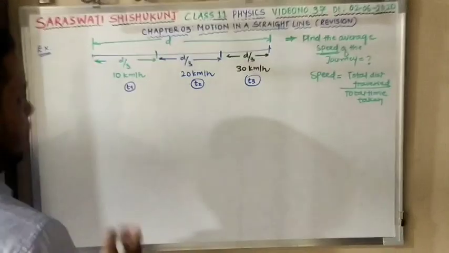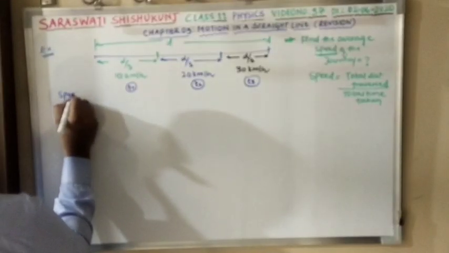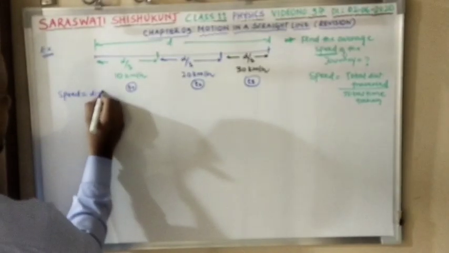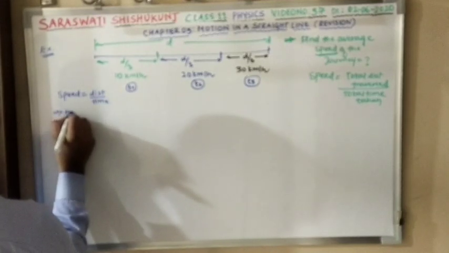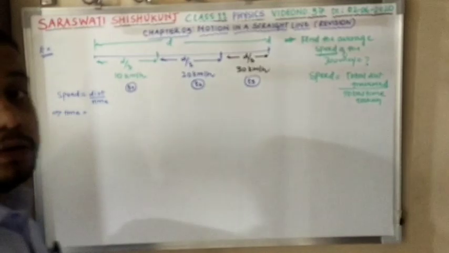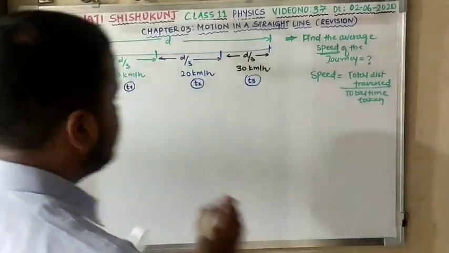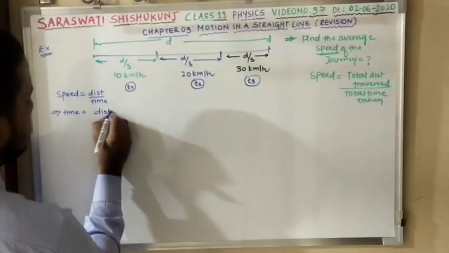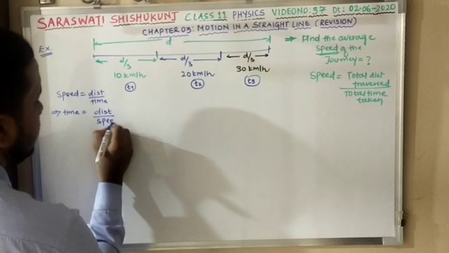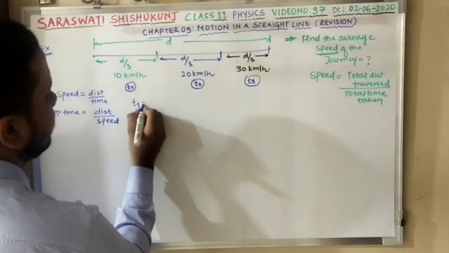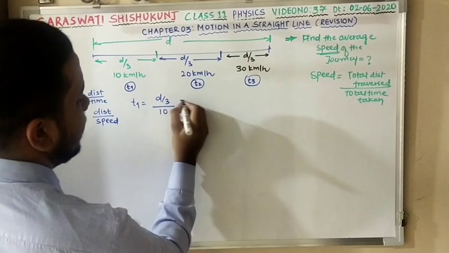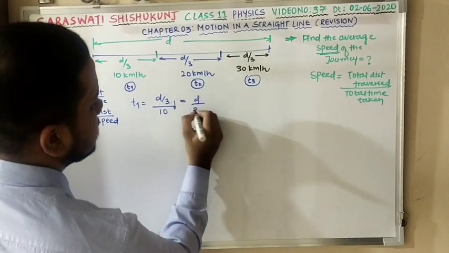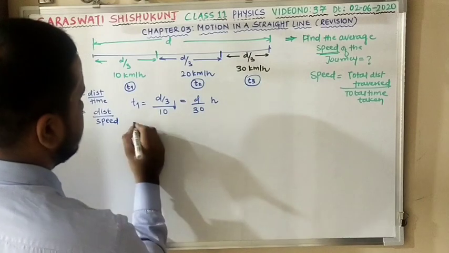Now, speed is equal to distance upon time, that everybody knows. From here, time is equal to distance upon speed. So for the first time interval, T1 is equal to distance D by 3 divided by speed 10. This 3 will come down. So the answer is D by 30 hours.